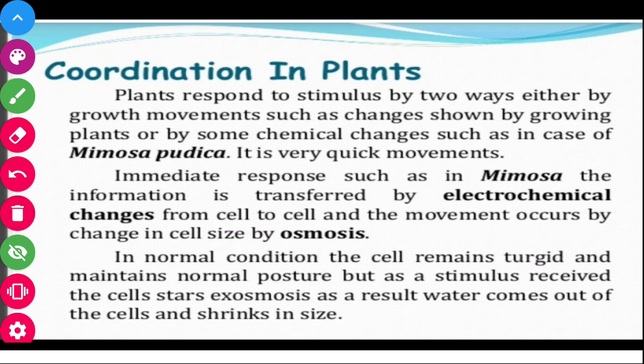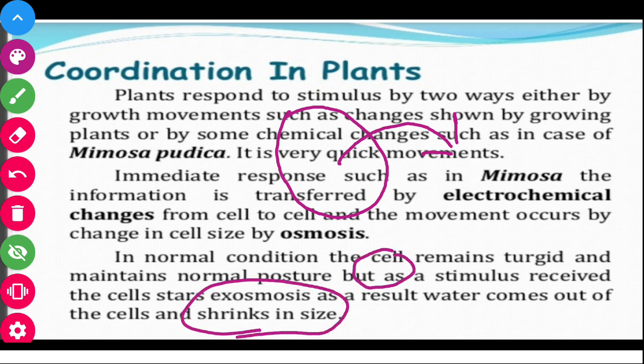So what happens basically here? Suppose it is a cell of the Mimosa pudica, and it is a turgid cell. The cell is turgid, that means it is in its proper shape. But whenever it receives a stimulus, exosmosis occurs in the cell. Now what do we mean by exosmosis? Exosmosis means moving of water away from the cell, so the cell size will decrease. Here, as it is said, there is shrinkage in size, and finally the leaf closes. So it is the way in which the Mimosa pudica responds to the stimulus. It is one way, and the next way, as we have already discussed, is the growth movement.